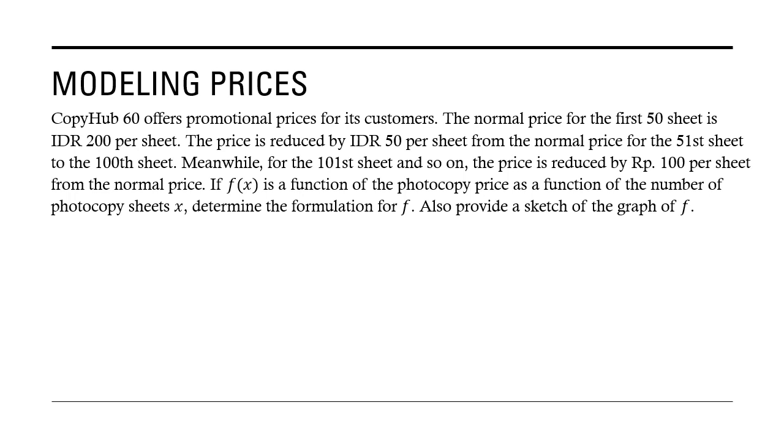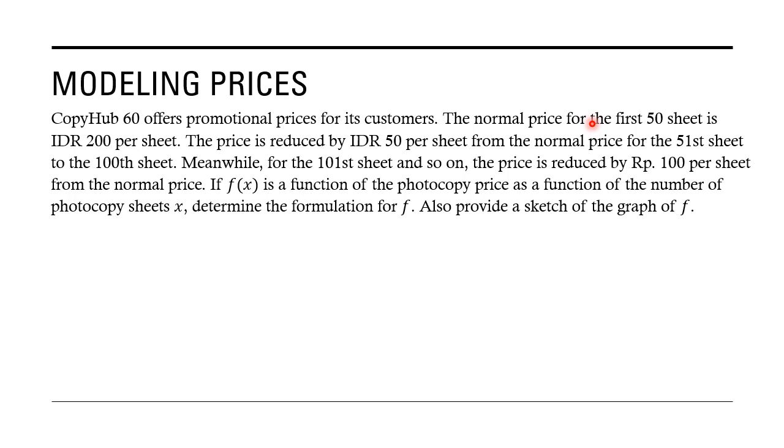Okay, for modeling price, Kopi Hub 60 offers promotional prices for its customers. The normal price for the first 50 sheets is IDR 200 per sheet.